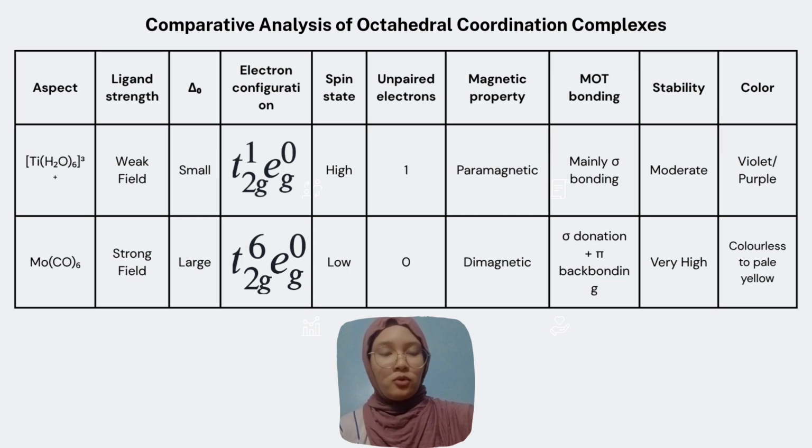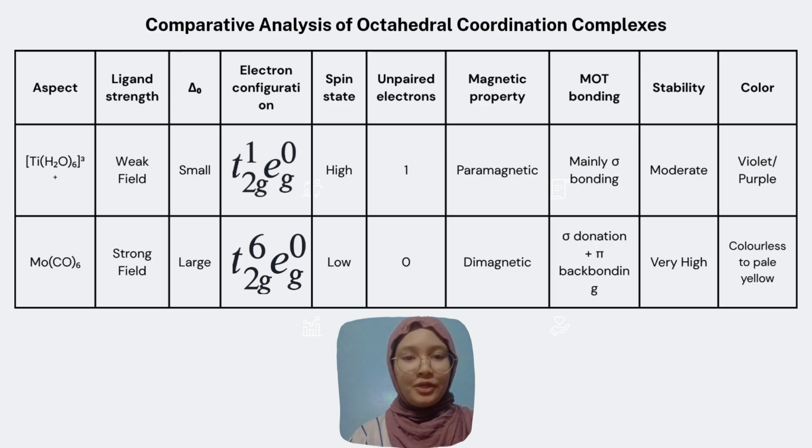And now for the further comparison between the hexaaquatitanium(III) ion and molybdenum hexacarbonyl based on the CFT theory and molecular orbital theory. Starting with ligand strength, water is a weak field ligand, whereas carbon monoxide is a strong field ligand. Therefore, the hexaaquatitanium(III) ion has a smaller delta octahedral, while molybdenum hexacarbonyl has a larger delta octahedral. This leads to a different electron arrangement.